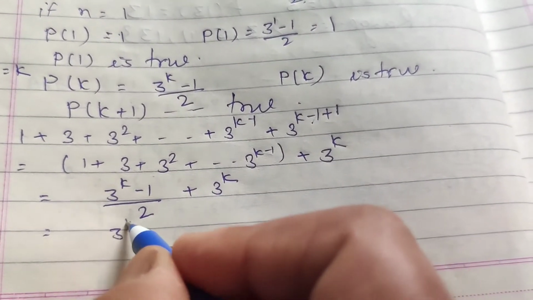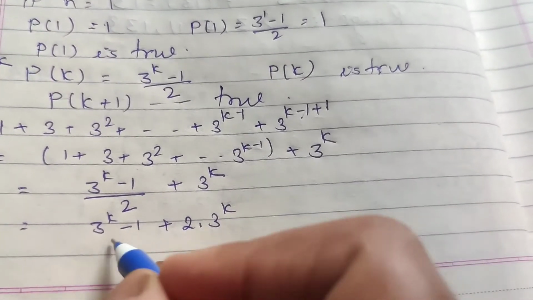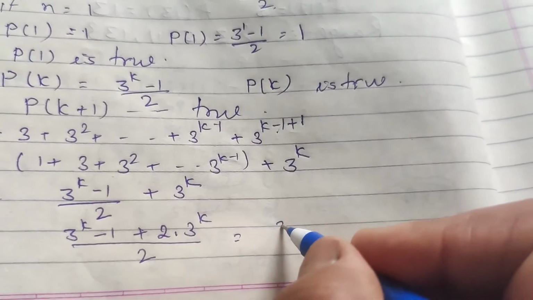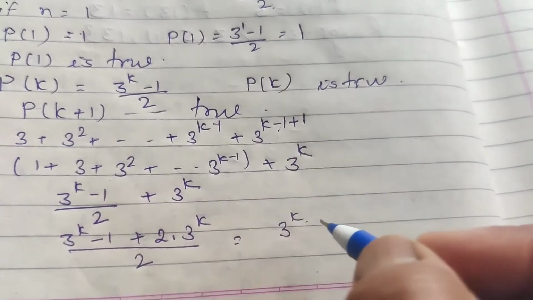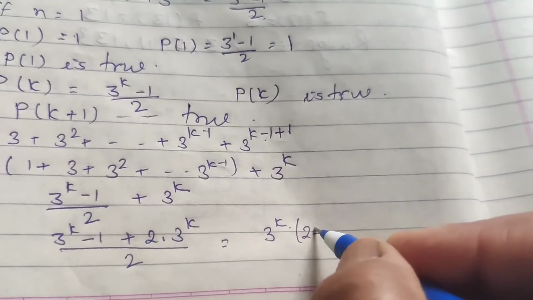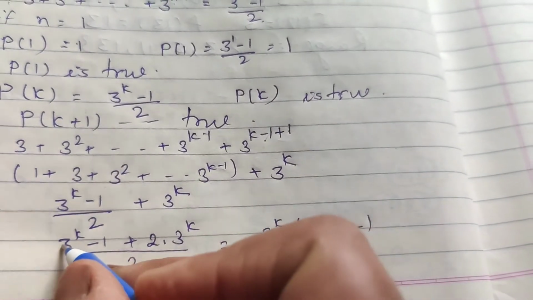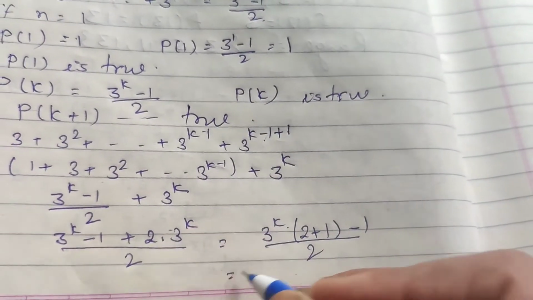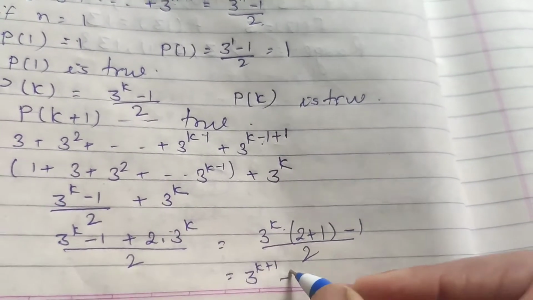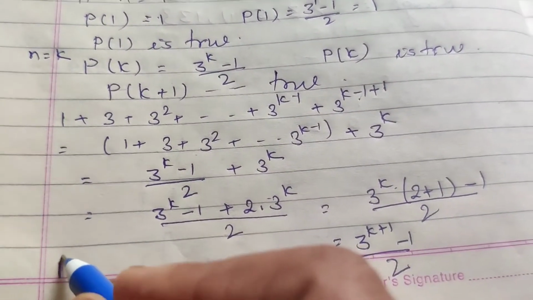So we get 3 raised to power k minus 1 plus 2 into 3 raised to power k, by 2. It is equal to 3 raised to power k common. Okay, so it is 2 plus 1 minus 1 by 2. 2 plus 1 is 3, so 3 into 3 raised to power k. It means 3 raised to power k plus 1 minus 1 by 2. It means Pk plus 1 is true.